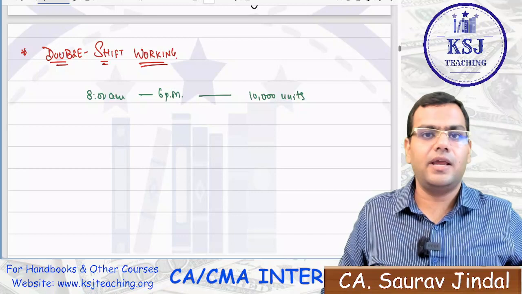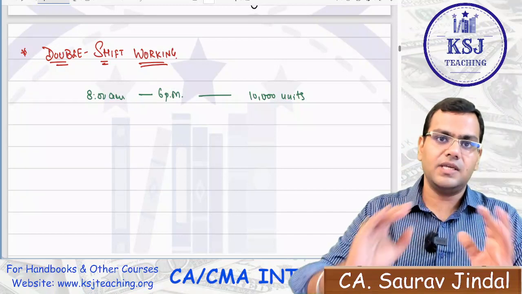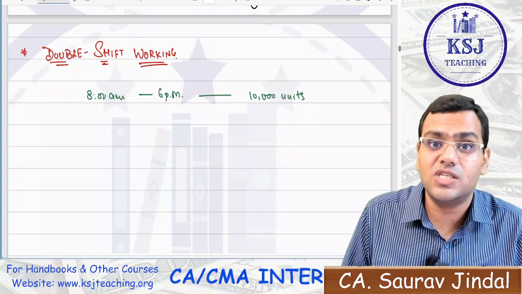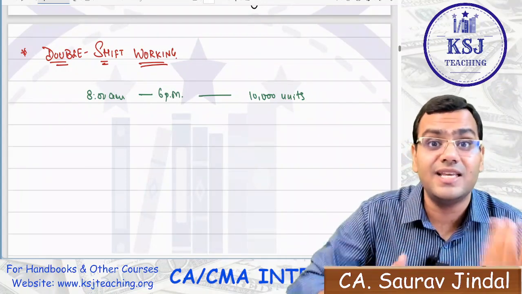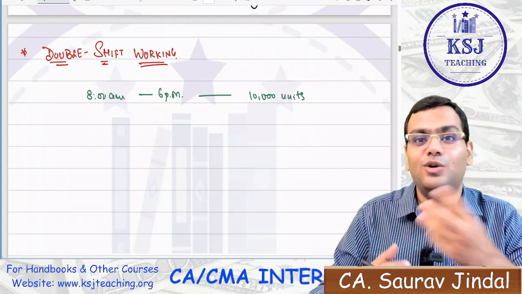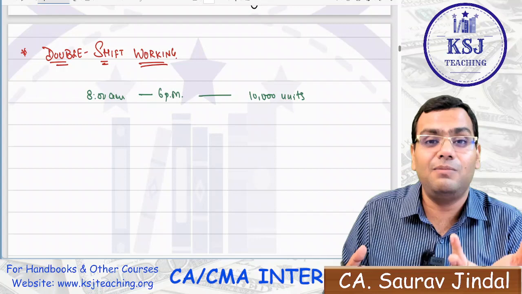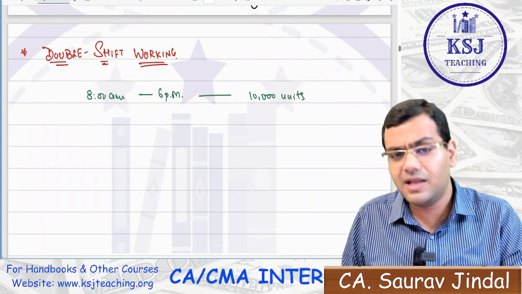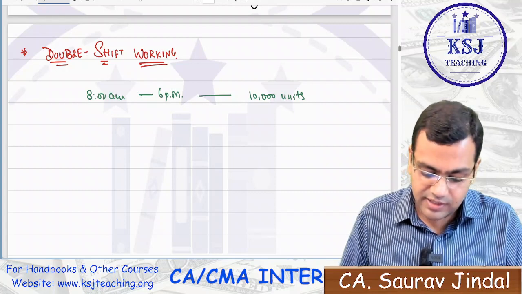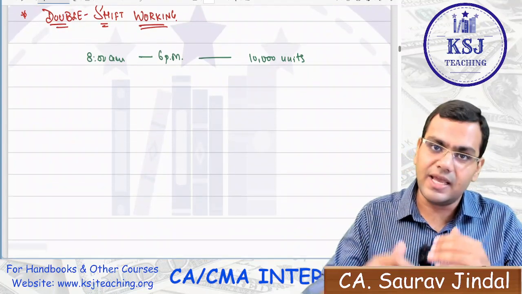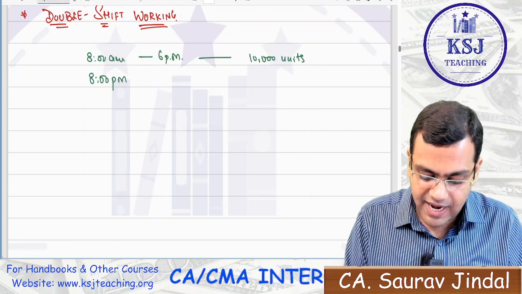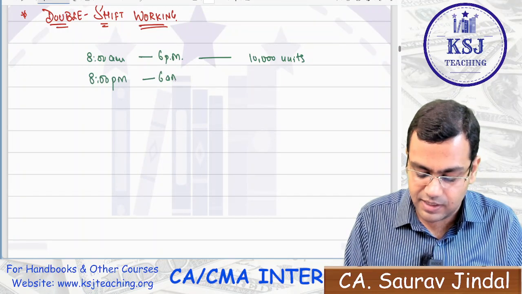So it is the same scenario. When you are quite far away from the examinations, you study from 8 a.m. to 6 p.m. When near the examinations, your study hours will increase, your shift will increase, and you will have another shift from 9 p.m. to 3 a.m. Similarly, for factories, if there is increased demand for their finished product, they decide to go for another shift of the same time. The second shift will be from 8 p.m. to 6 a.m. in the morning.